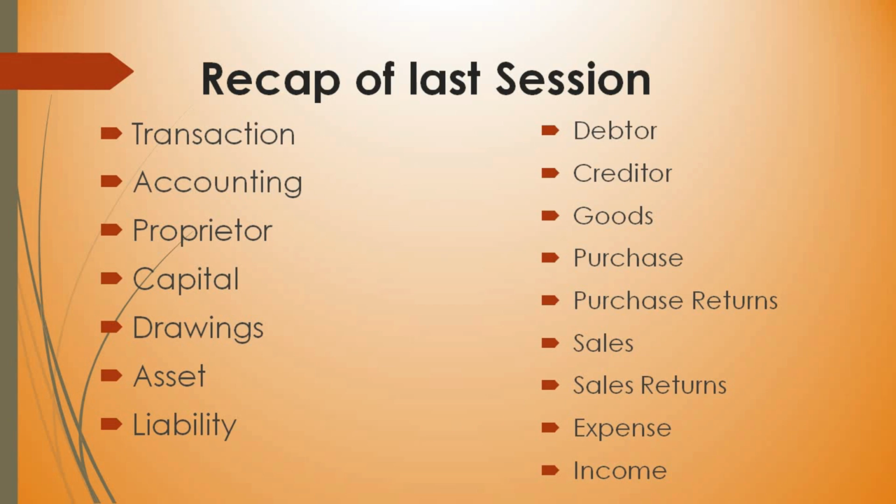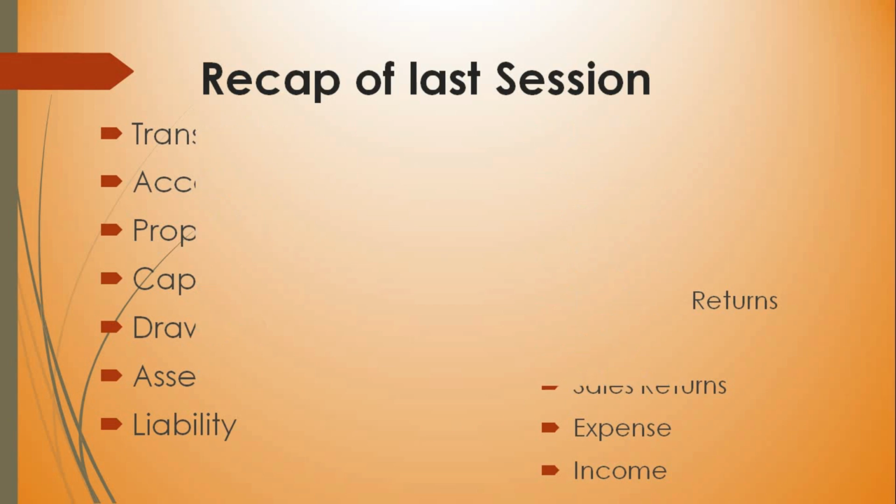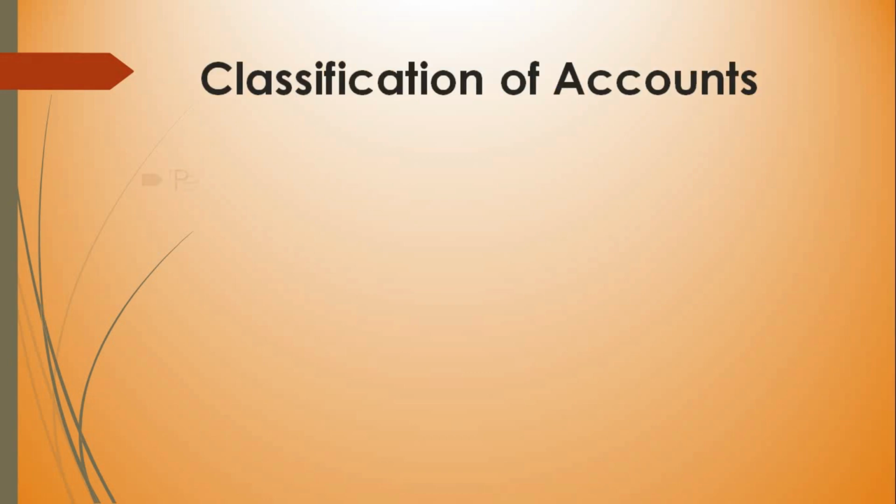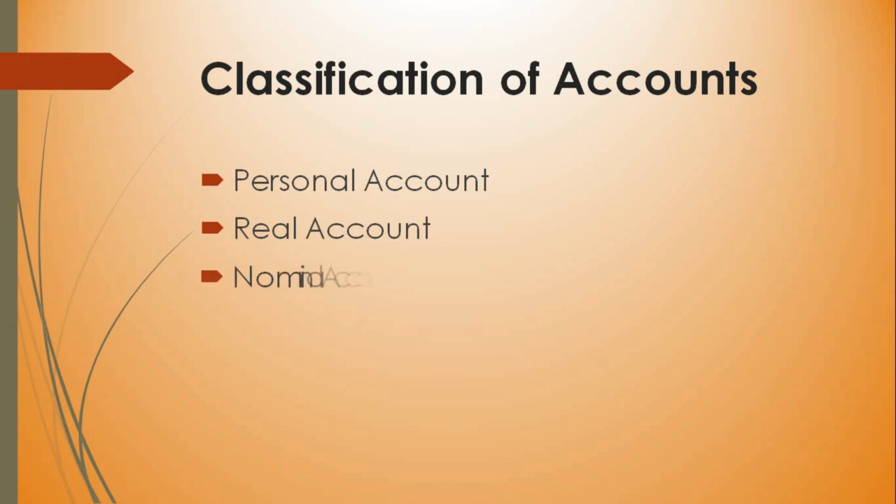Hope you understand these terms. So moving on to the next one, the most important one, that is the classification of accounts. So we know there are three types of account: personal account, real account and nominal account. So coming to personal account, these are the accounts of persons or partnership firms, companies, schools, colleges, banks. So those are called personal accounts.